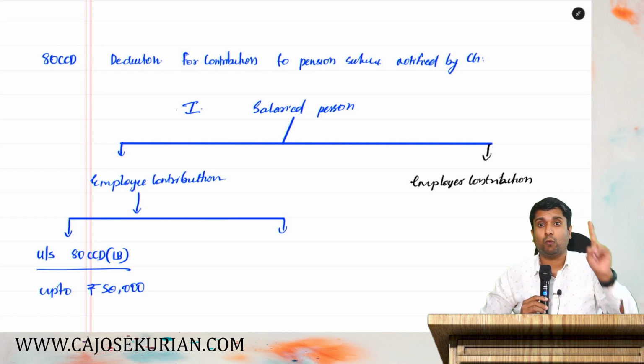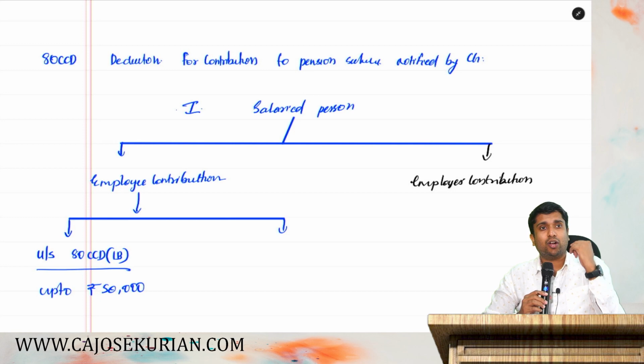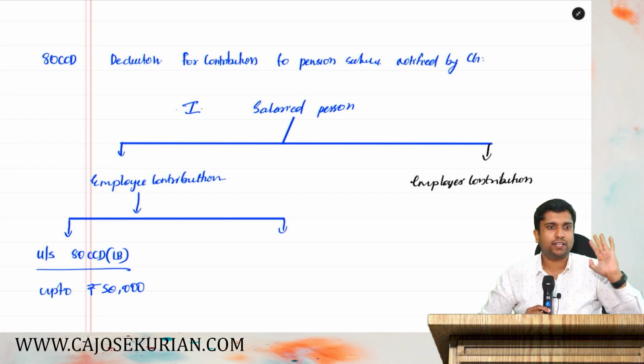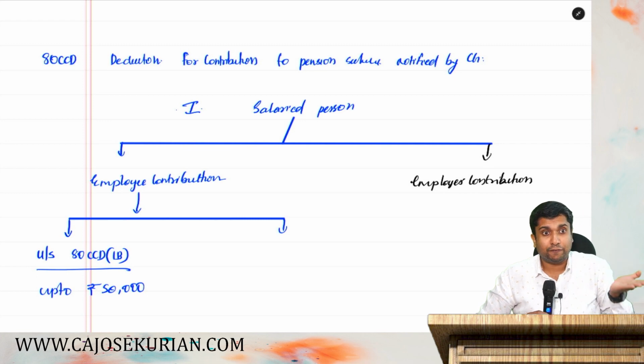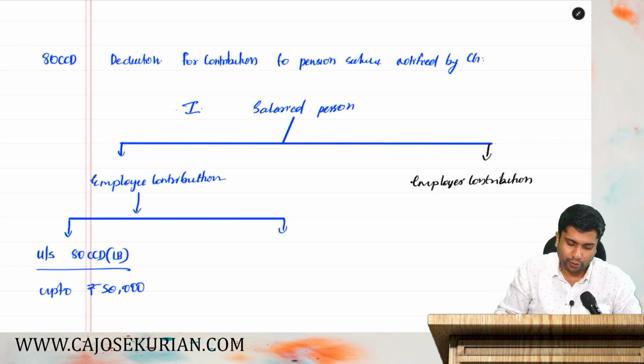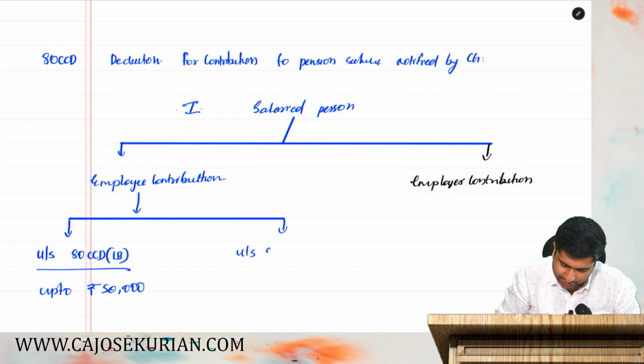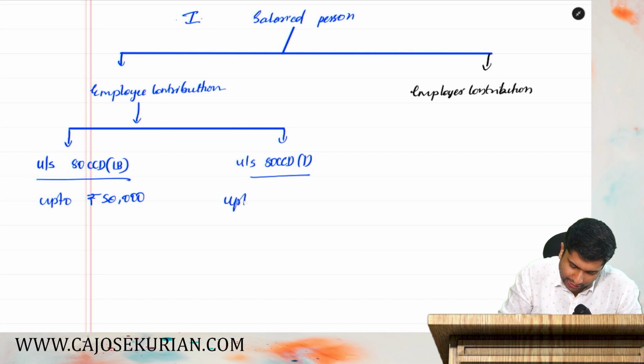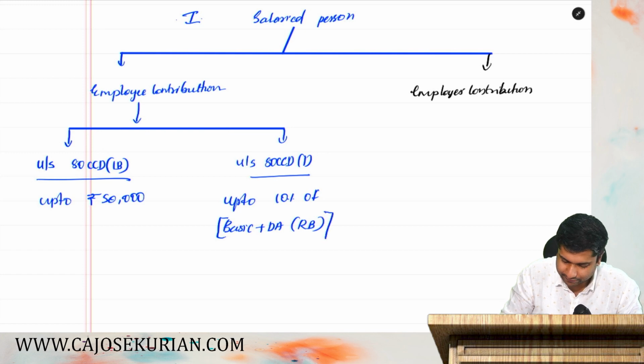CCD subsection 1B. If your actual contribution in a year exceeds 50,000, then up to 50,000 only you can claim as a deduction. If it exceeds 50,000, then you have to compute deduction under section 80 CCD subsection 1, subject to a ceiling limit that up to 10% of basic salary plus DA forming part of retirement benefit only is allowed as a deduction.